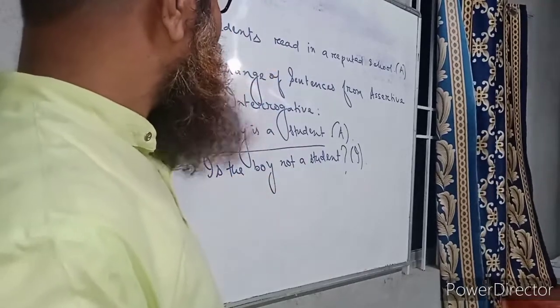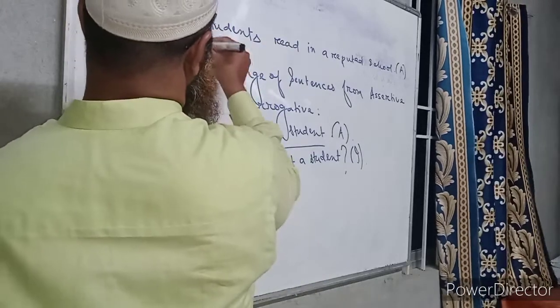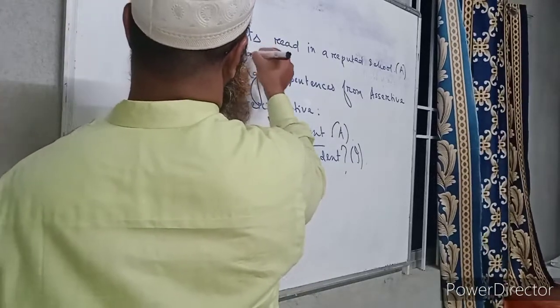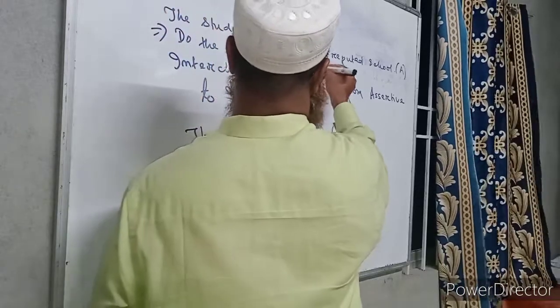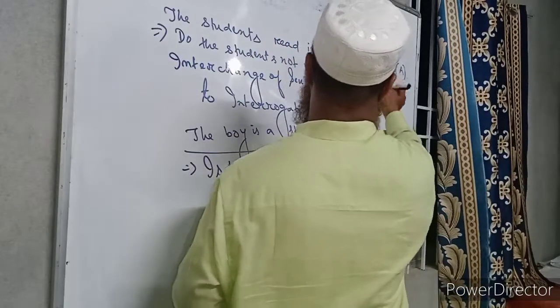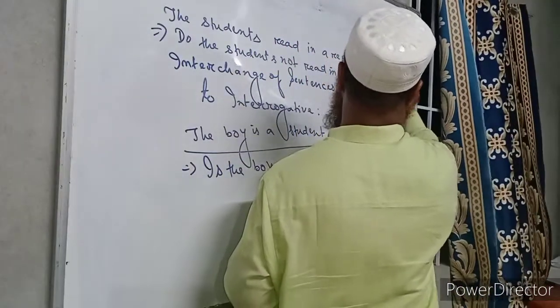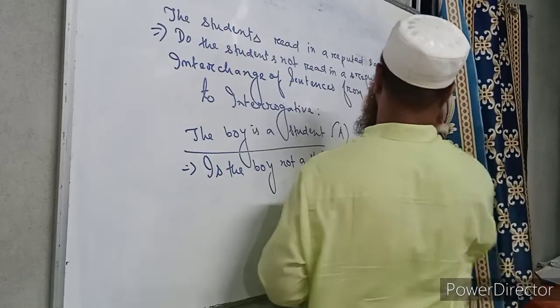So do will come at first. Do the students not read in a reputed school? This will be an interrogative sentence.